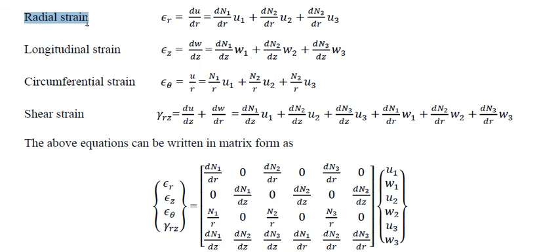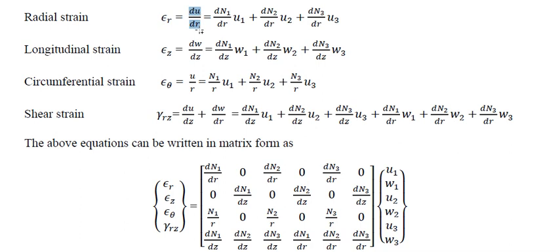So what are the different strains? Radial strain is epsilon r. This is the strain of any point, that is, the global point considered for the element. I have not written epsilon r1, I have written epsilon r, which means global strain, the strain at any point for the element. I am deriving globally now, not nodally. It is given by du by dr.